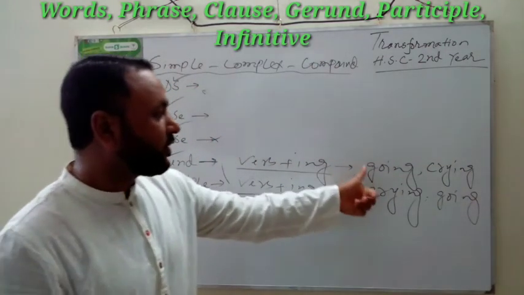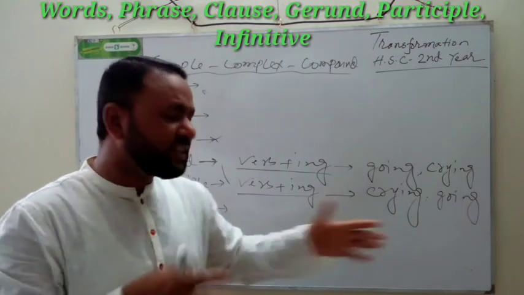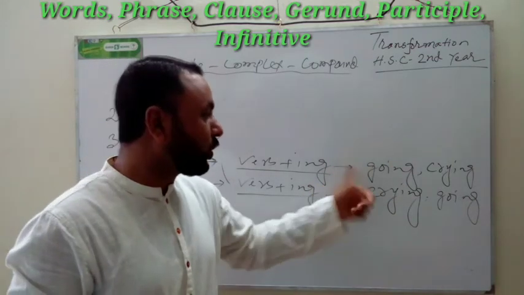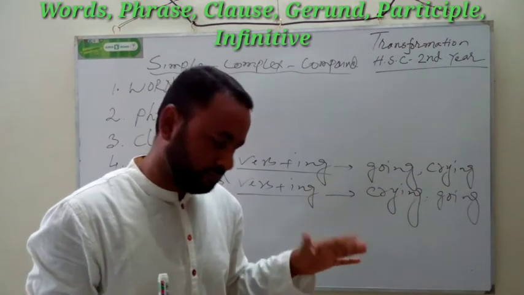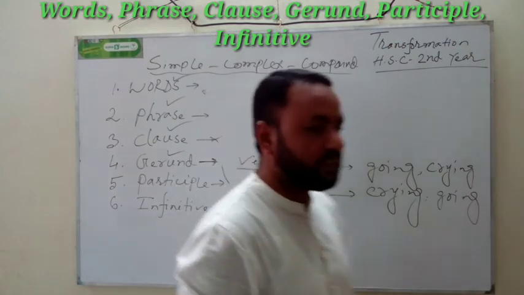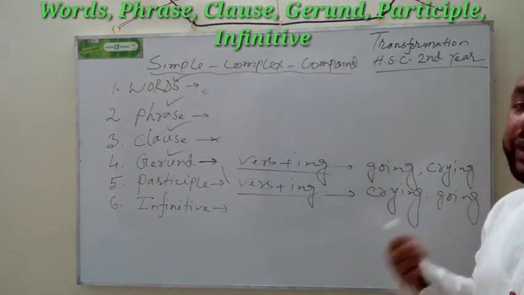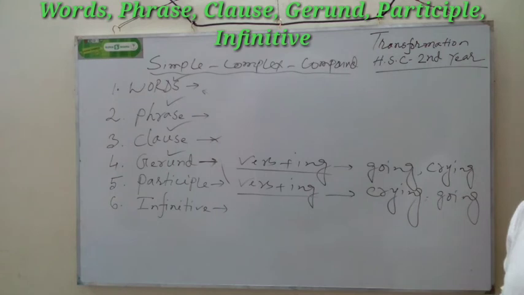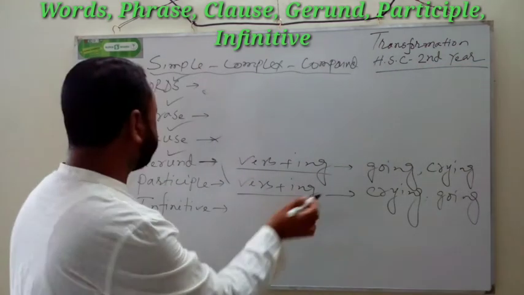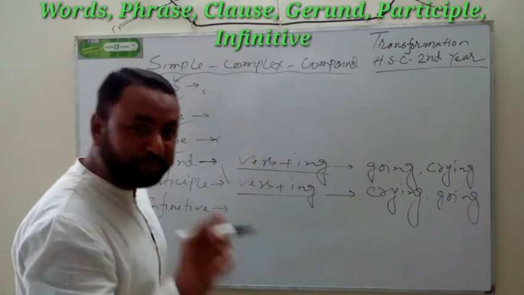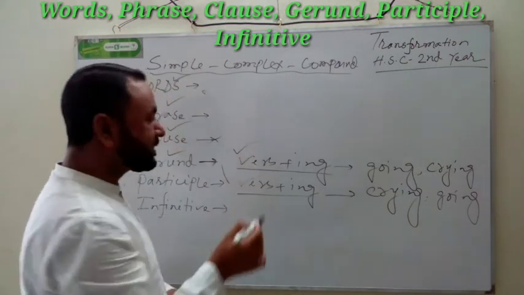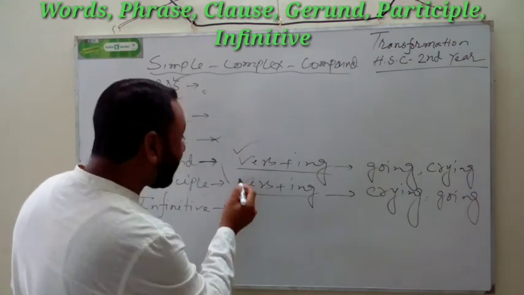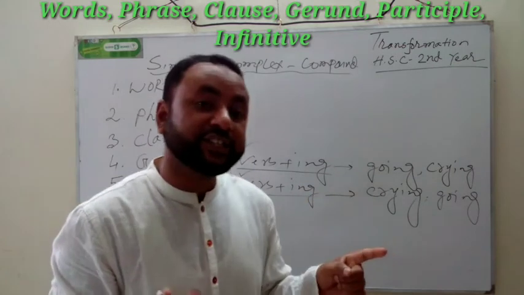Going, going, crying, crying. And what is the difference between this going and that going, this crying and that crying? I will make it clear when we will identify the gerund and when we will be able to identify participle. Gerund is when it means noun, and participle is when it means adjective.